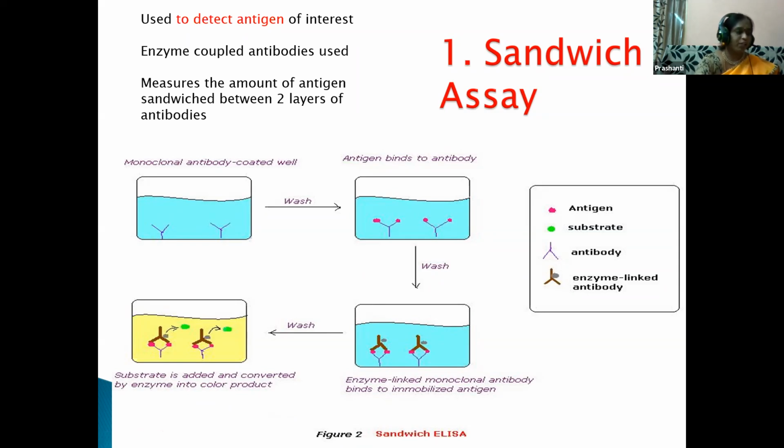What does the substrate do? It produces color in the product. So this sandwich assay uses two different antibodies, a primary antibody and a secondary antibody, to detect the antigen of interest.